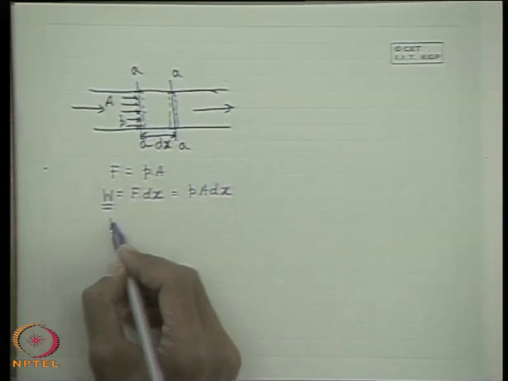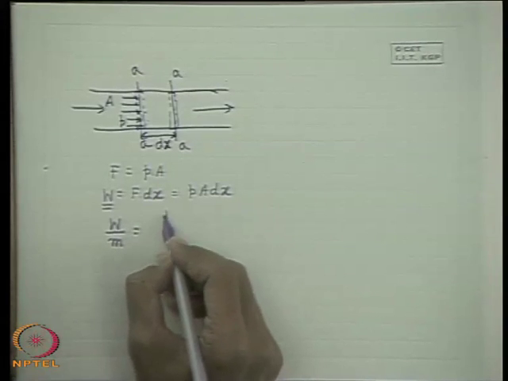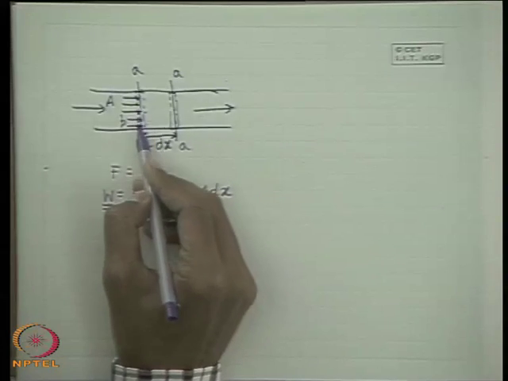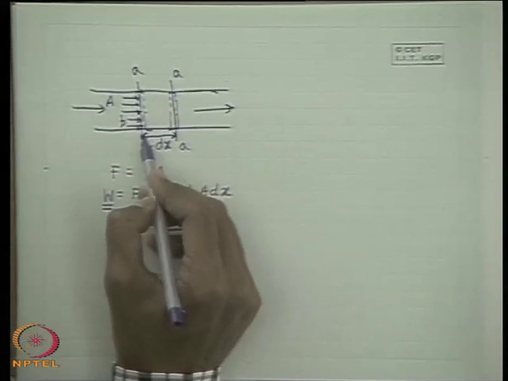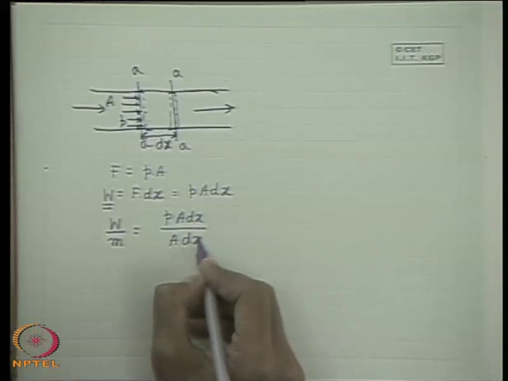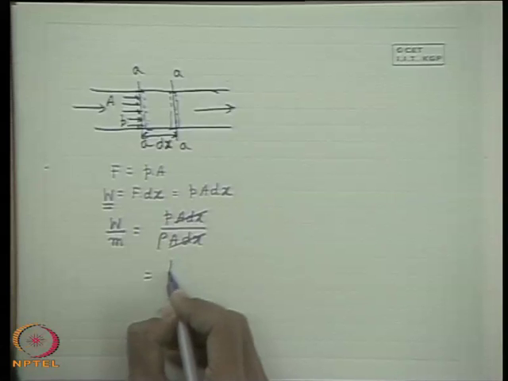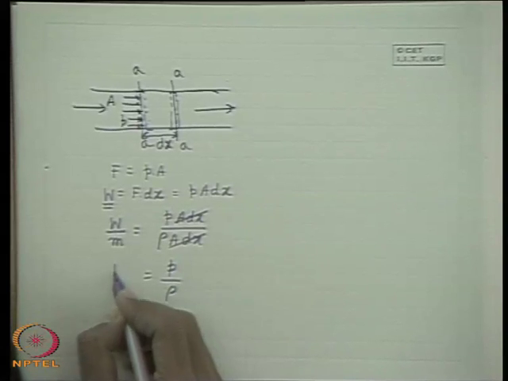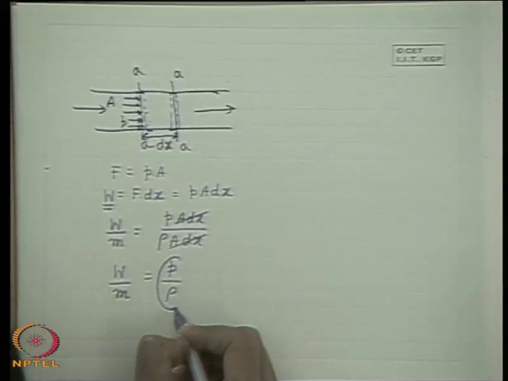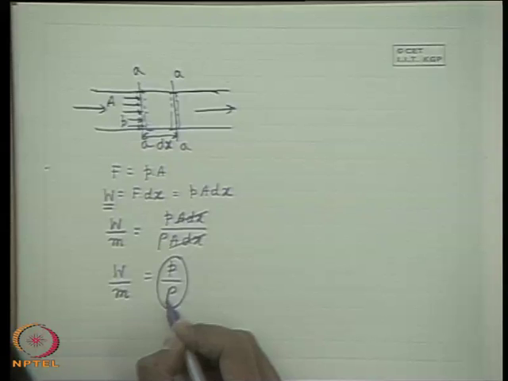If we express this work per unit mass of the fluid element, then we can think of P A dx divided by the mass of the fluid element which is being displaced, basically dx into A into rho, so that this term cancels. So, this becomes P by rho, which is a very important term. That means, the work done per unit mass of a fluid element for its flow at any section is given by the term P by rho.